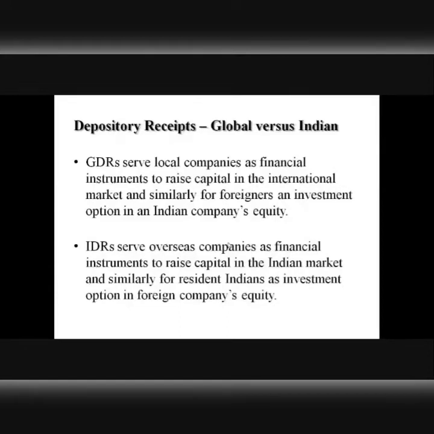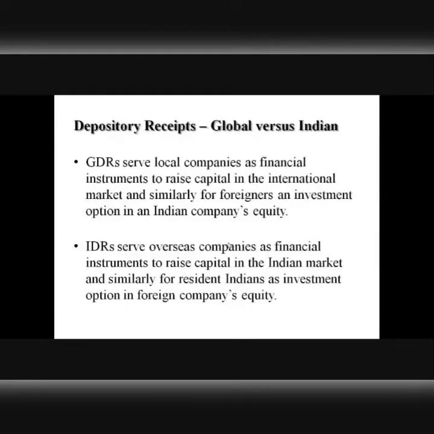What does it mean? That means an Indian company can issue depository receipts to raise foreign denominated capital in some country which is overseas. In the same manner, a company which is located overseas can issue DRs in the Indian market to raise equity in the form of Indian currency, right? So it can work both ways, right? So DRs can be used both by Indian companies as well as foreign companies to raise capital in each other's market, right?